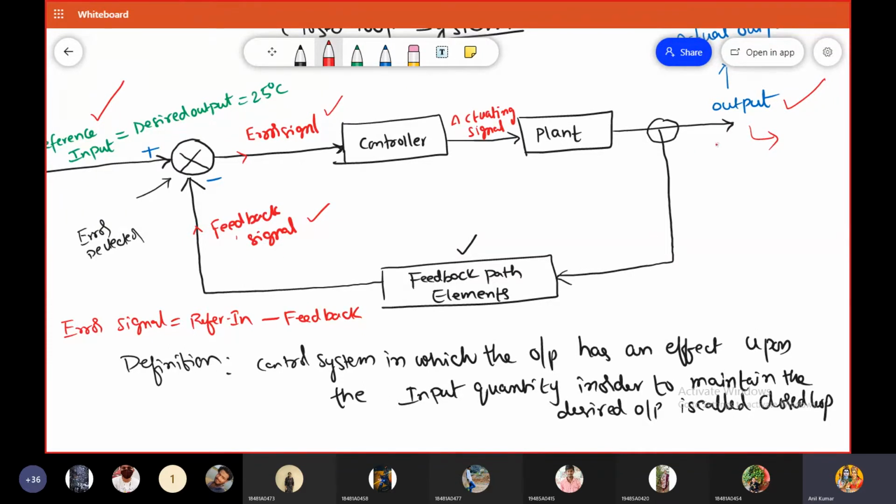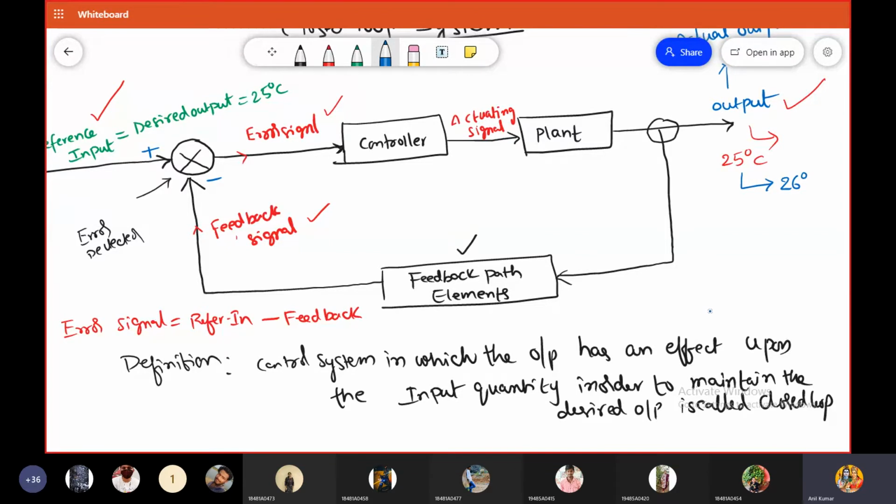For example, let me explain this one. Say I want the desired temperature to be 25 degrees centigrade. Due to any external disturbances or internal noises, assume that the output is deviated from 25 degrees centigrade to 26 degrees centigrade.